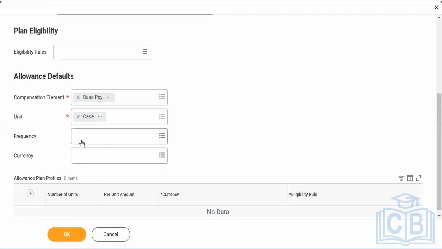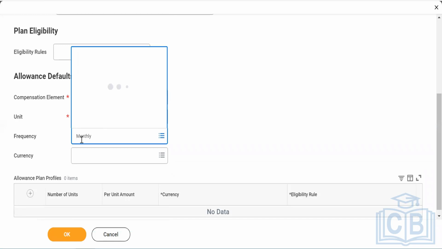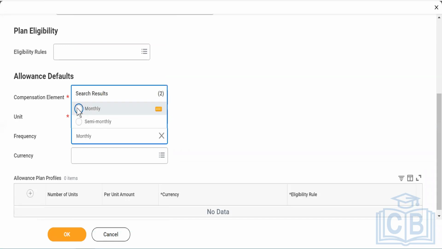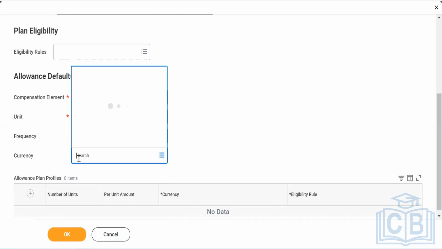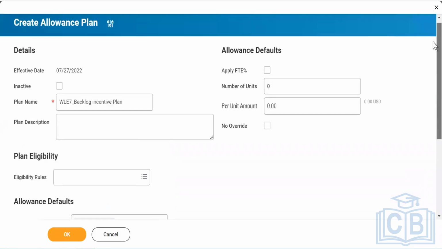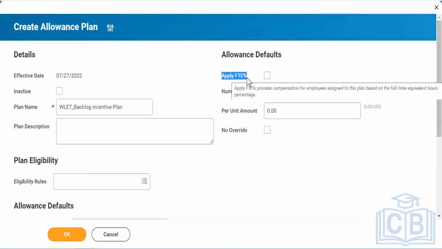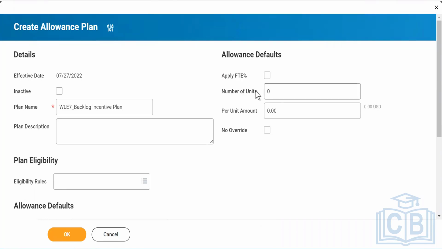Okay. And then frequency. This frequency will be monthly because it says a kind of monthly incentive. Currency, let's say I'm putting it in INR. And then if you scroll up a little bit, it says apply to FTEs. No, I'll give it to my contract workers also. It is okay. Then it says number of units.